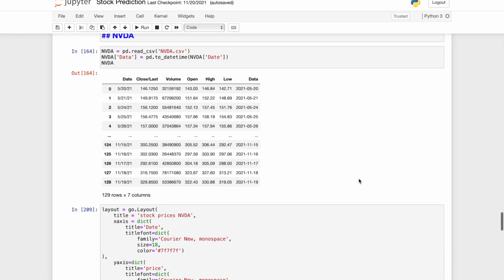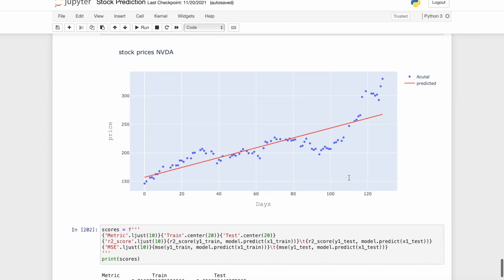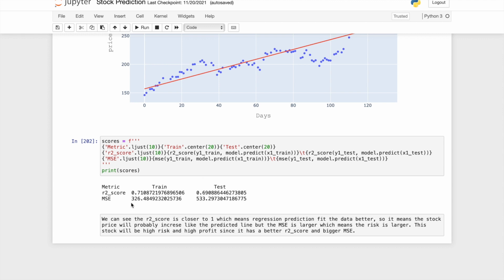So we do the same thing for Nvidia. Here's the stock price of Nvidia, and we can see the R-squared score is very good here. It's very close to 1, which means the regression prediction fits the data very well, and the line is very convincing.